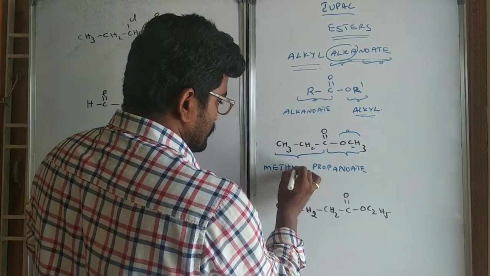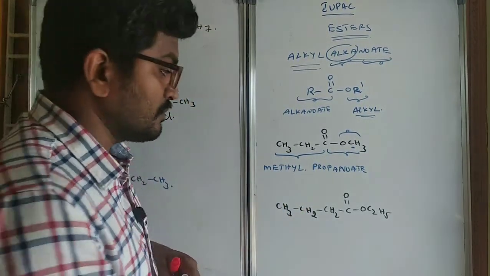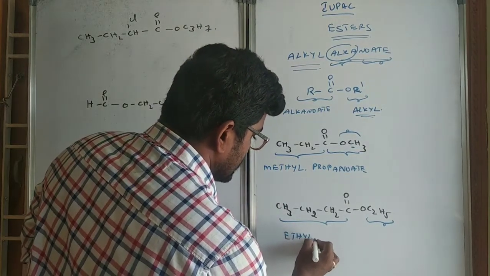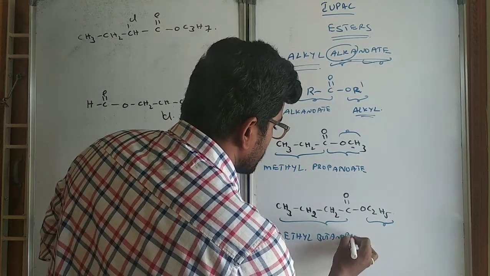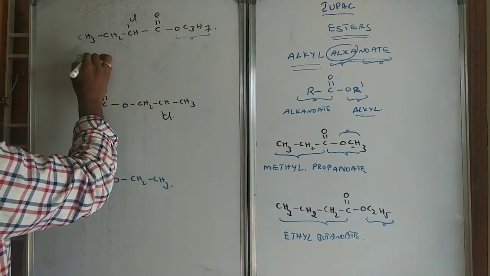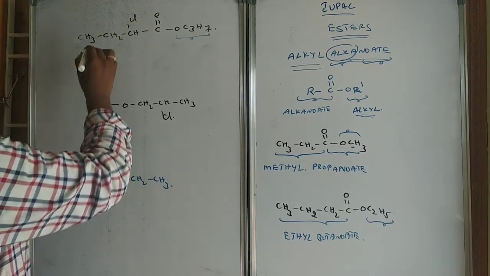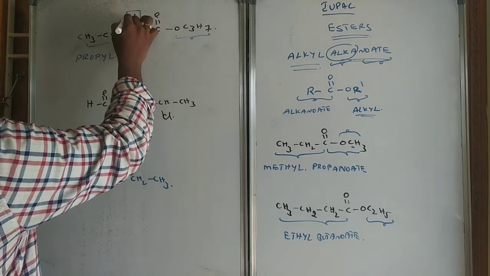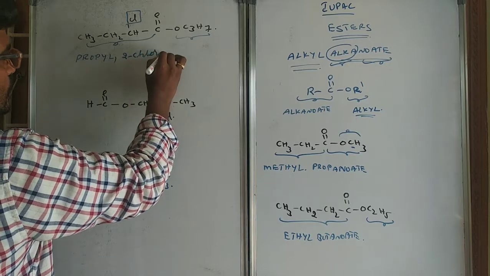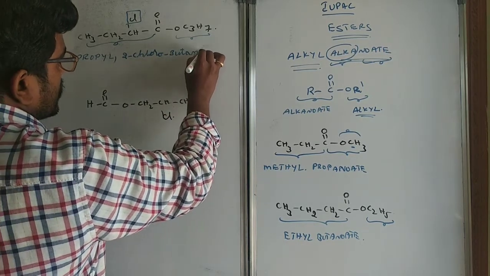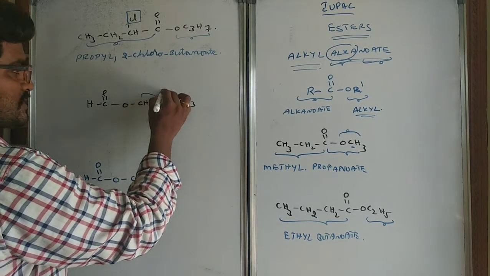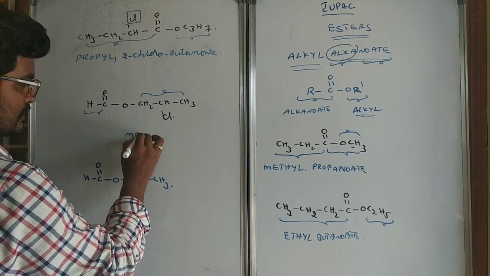So methyl propanoate will come. And this one will be ethyl butanoate will come. And this one will be propyl butanoate, but there is a substituent on this thing. Propyl 2-chloro-butanoate will come. And in this you see, this is methanoate.